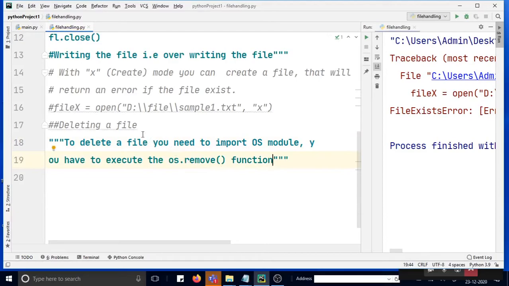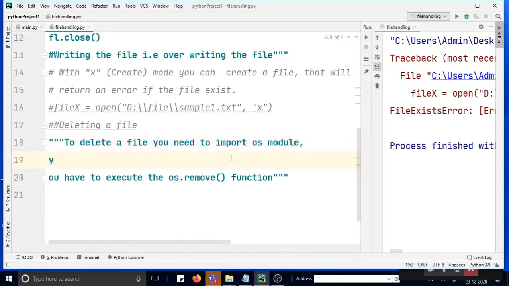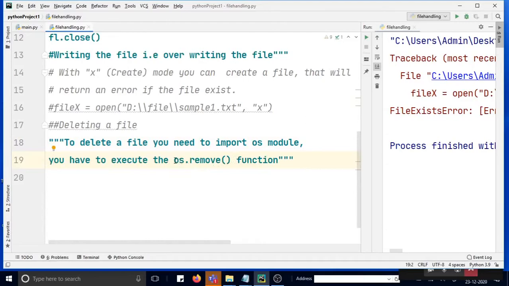To delete a file, you need to import the OS module. Now deleting is not something you can do in the conventional way. You have to import a package which is called the OS module. This is actually not capital, this is a small os module, and you have to execute the os.remove function. So this OS module has to be imported.